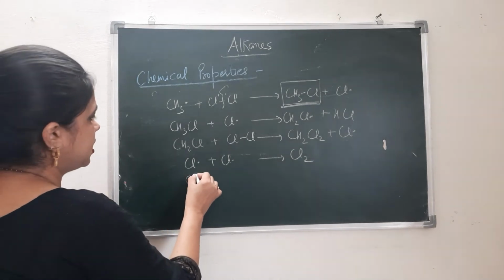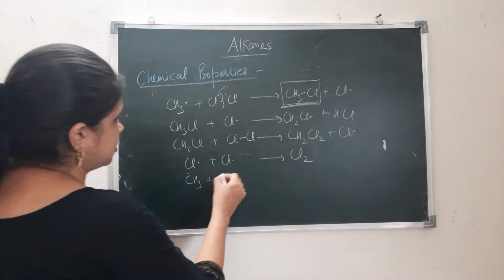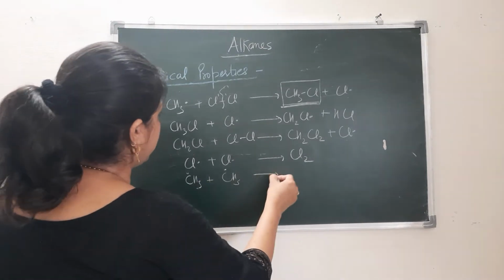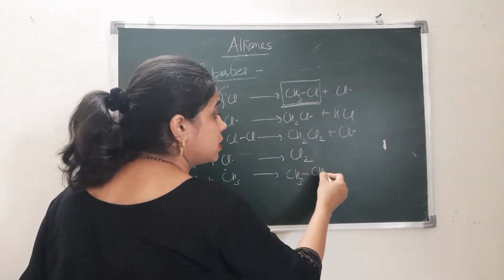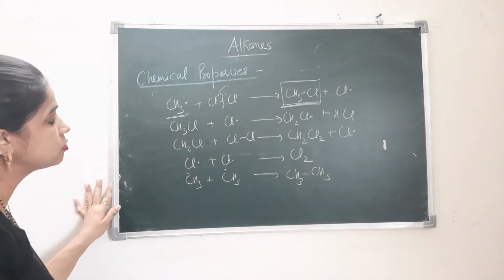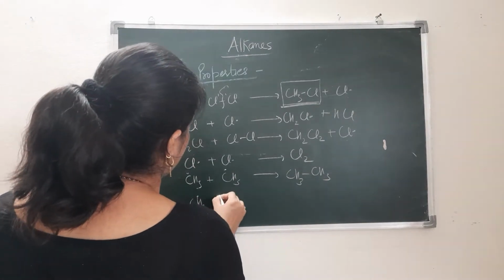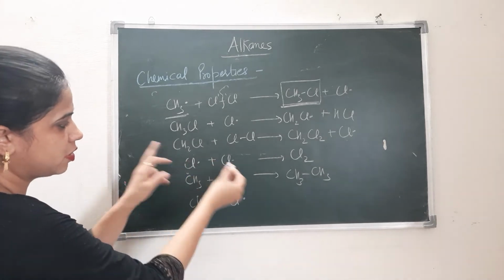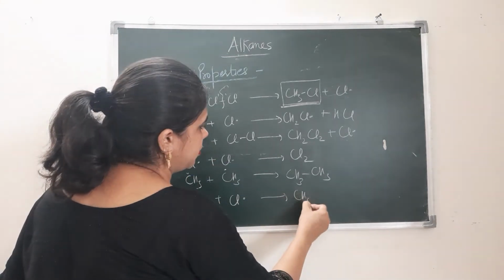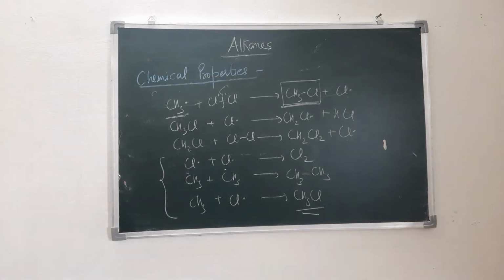If you take CH3 and CH3, which is formed here also, then there is possibility of formation of ethane also. Then if you take CH3 and again Cl, we take in cross, then there will be formation of CH3Cl. So we can write in this way also.